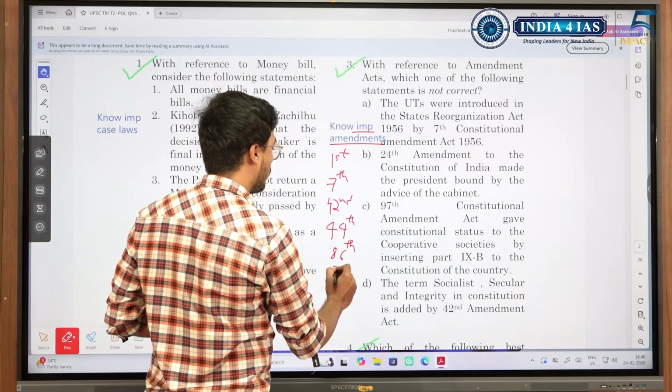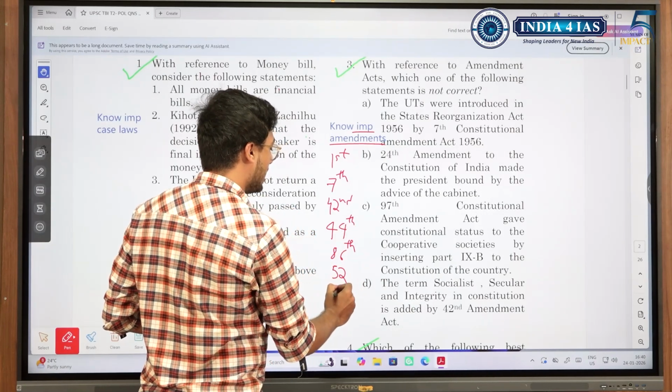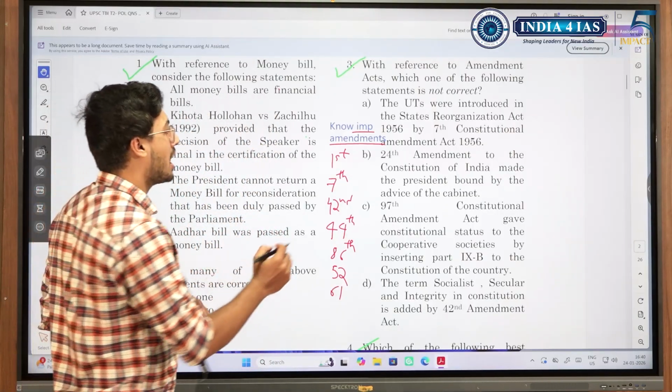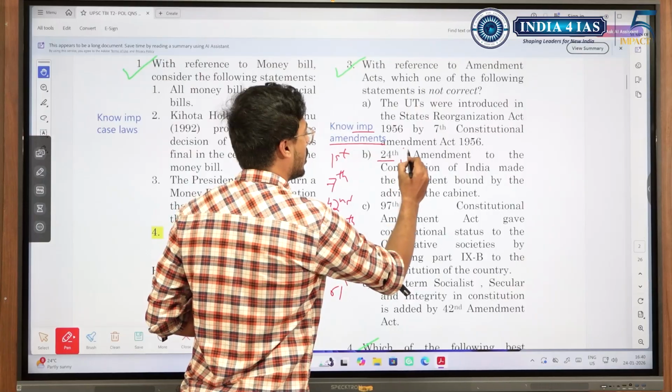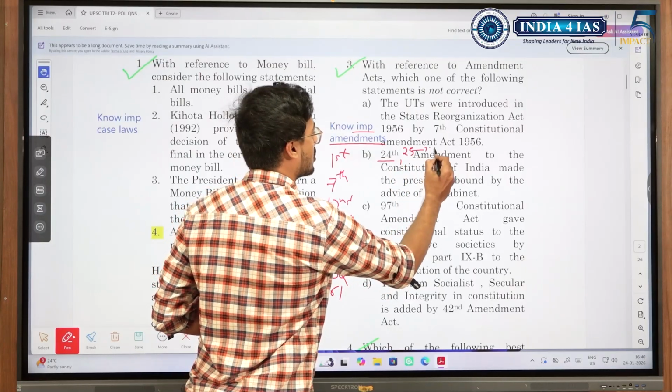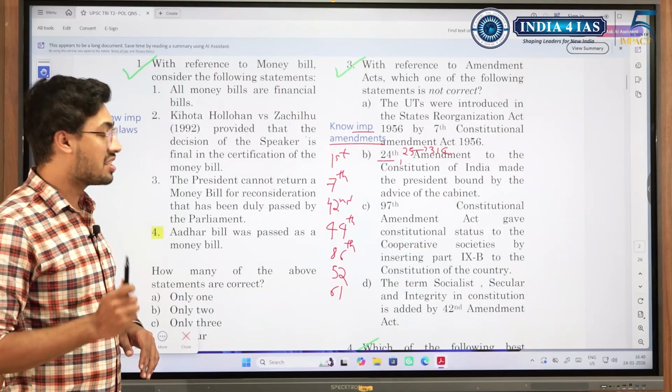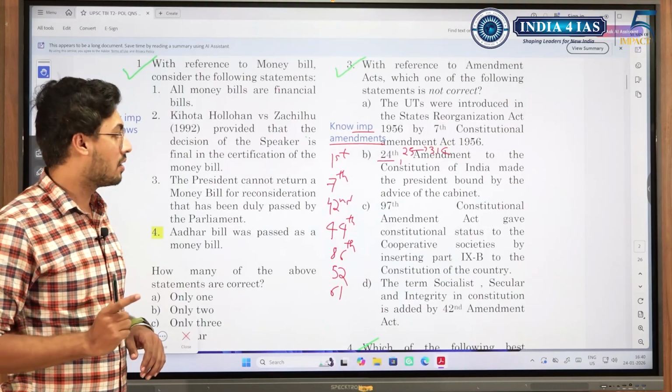then others like 52nd, anti-defection, 61st, voting age. So you need to be aware of these amendments. Also amendments like 24th, 25th where 31C was added. So these amendments you need to know. Usually they will ask the amendment which is related to a very important topic.